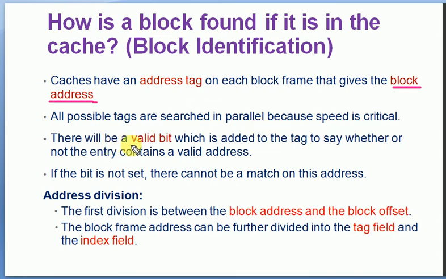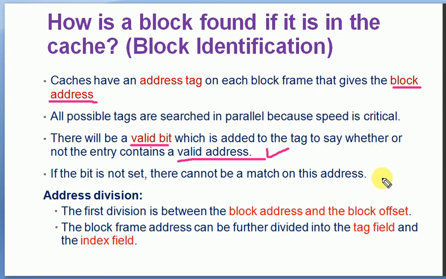Then there is a valid bit which is added to the tag. So there is a tag associated with each block, and it consists of the block address as well as a valid bit, which indicates whether the entry contains a valid address or not.